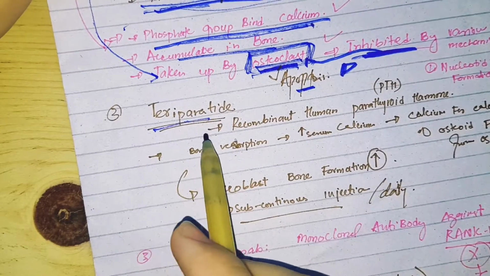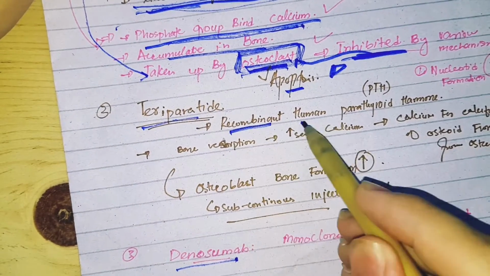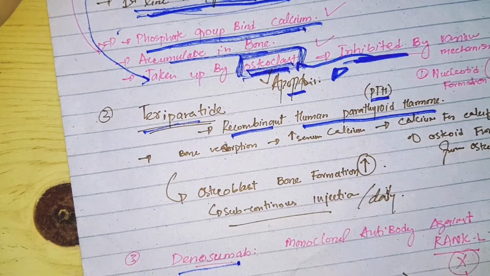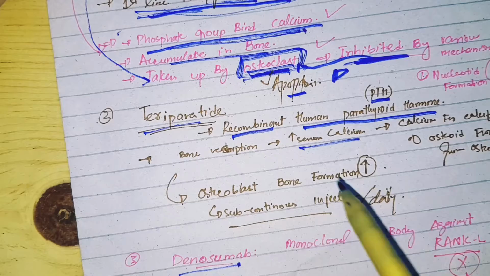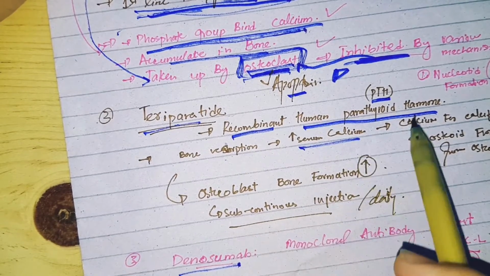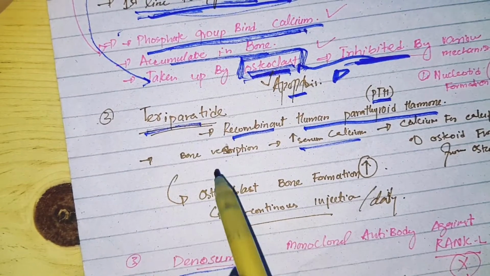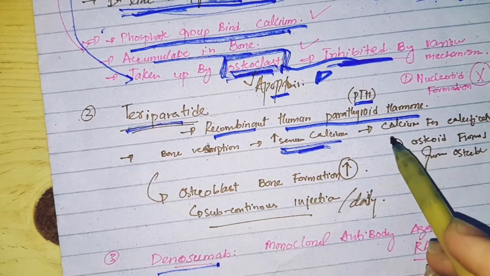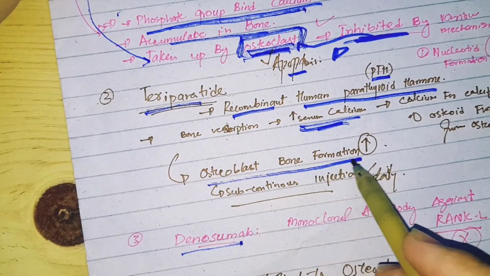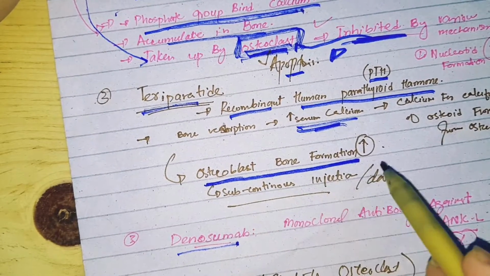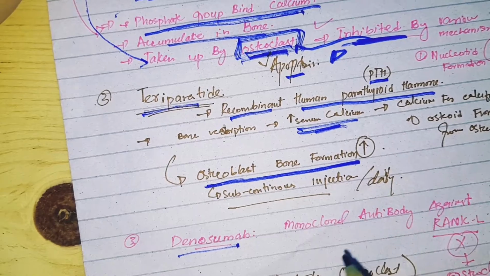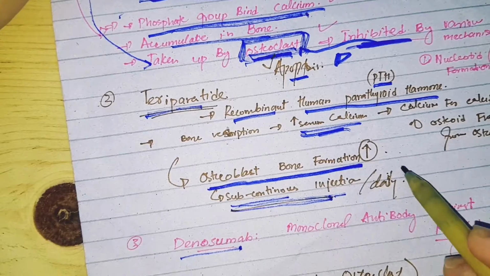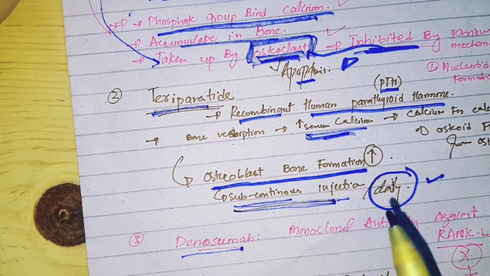The next drug is teriparatide. Teriparatide is recombinant human parathyroid hormone, PTH. You people know the function of PTH: it increases the serum calcium. So teriparatide, a recombinant human parathyroid hormone, increases the serum calcium level. After the serum calcium level increases, osteoblast bone formation also increases, so the bone density becomes normalized. Its dose is subcutaneous injection daily. So we have done bisphosphonates and teriparatide.